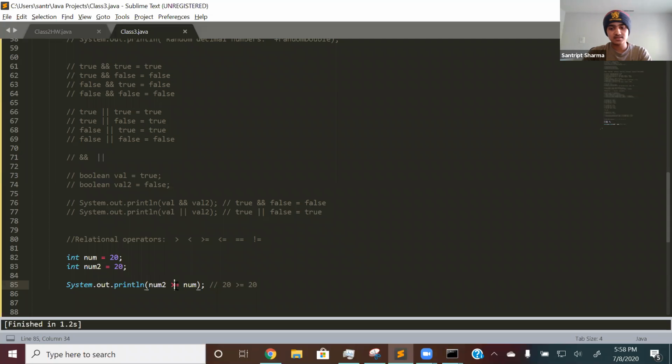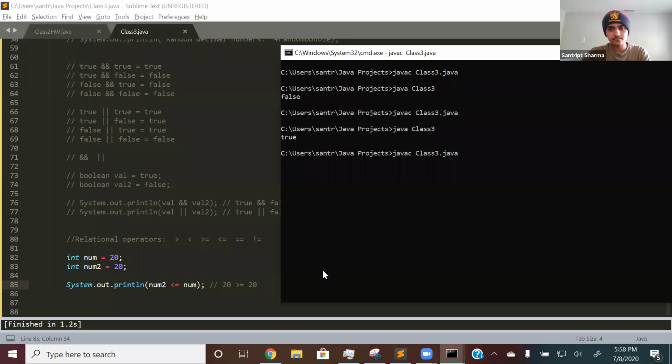And same thing for less than. If I make it less than or equal, it will also print true, since it checks whether num2 is less than num. So it checks whether 20 is less than 20, which is false because they're equal. Then it checks whether they both are equal, and they are equal. So it'll be true, since 20 is less than or equal to 20. So again, if I run it, then it'll print out true right there.